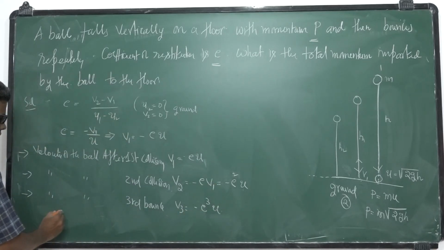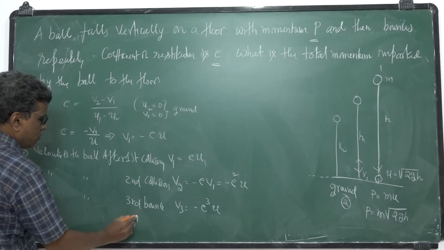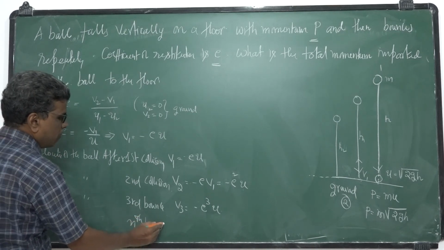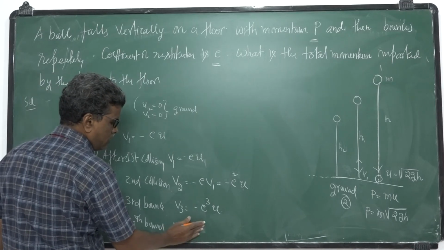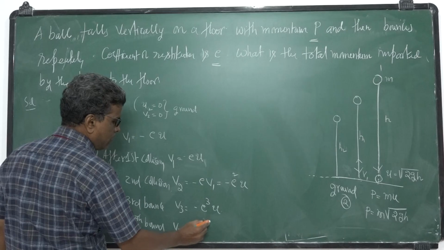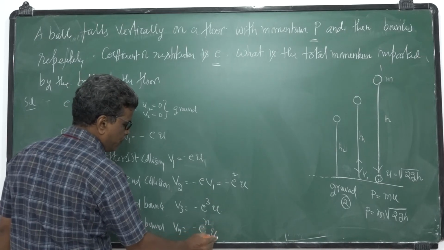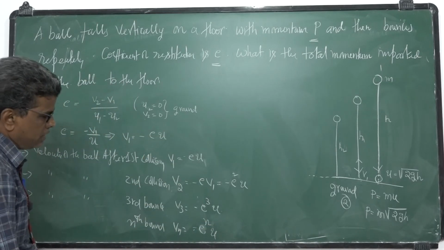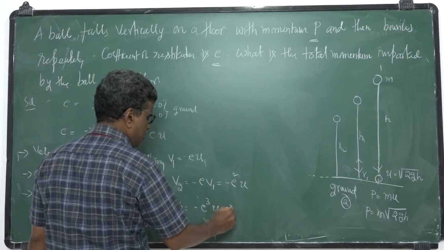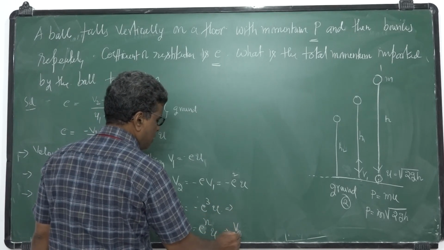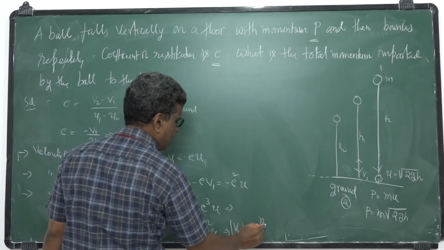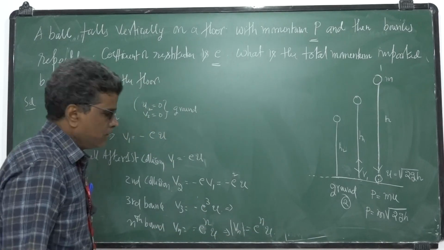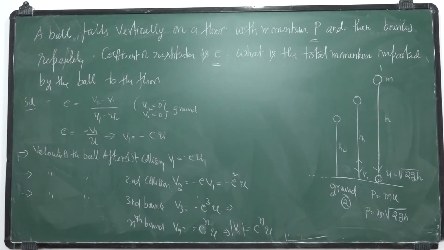Similarly, after the nth bounce, velocity will be Vn is equal to minus e to the power n into U. This minus indicates opposite in direction. Otherwise, you take its magnitude: mod Vn is equal to e to the power n into U. So this is the velocity of the ball after collision.